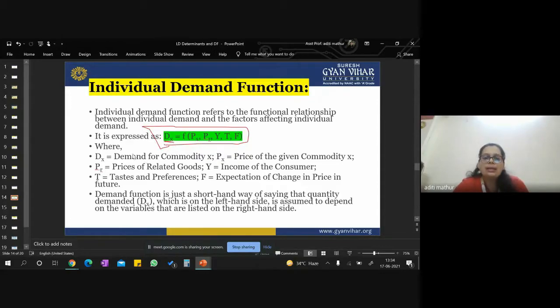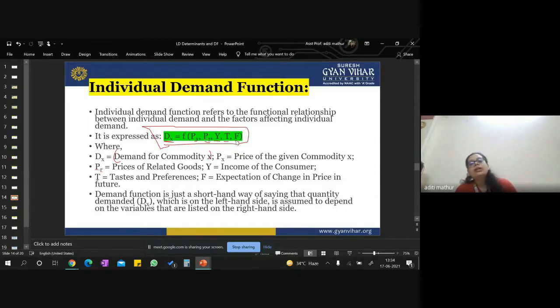Here, Dx equals demand of a commodity, f represents the function, Px is the price of the commodity, Pr is the price of the related good, Y stands for income of the customer, T stands for taste and preferences, and F stands for the future expectations of prices. Right? So all of these studied together with the relationship of demand is your individual demand function. Why? Because you are understanding it for only one single customer, not for everyone. A single customer, for me, for you, that's it.